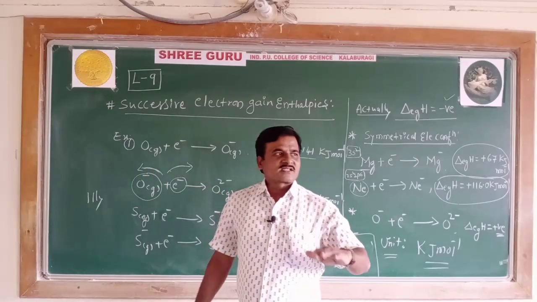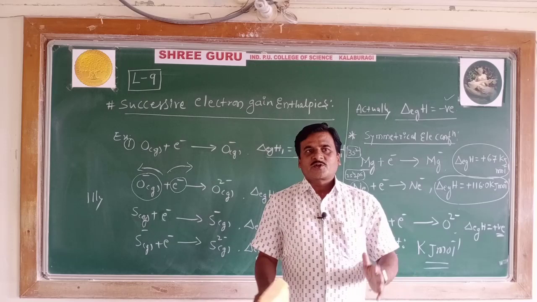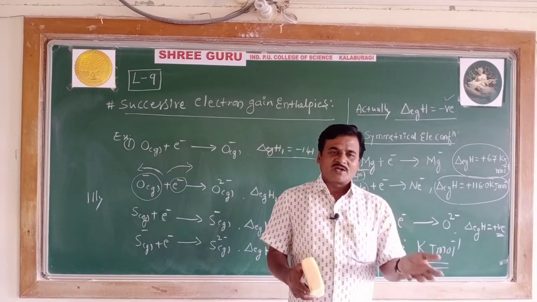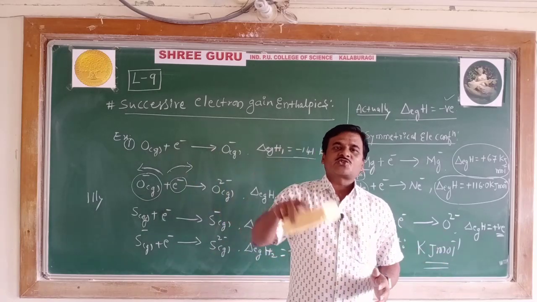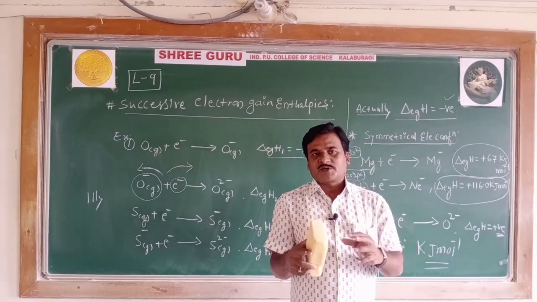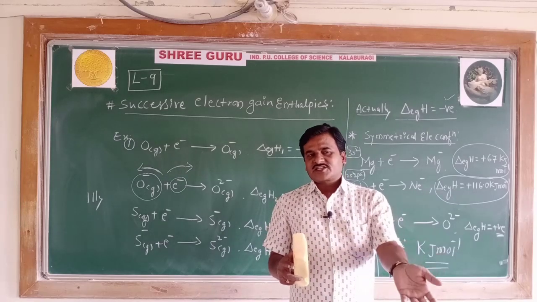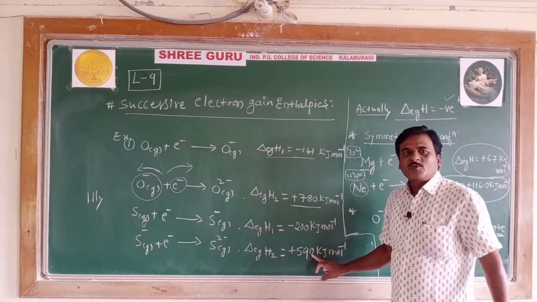Remember, the successive electron gain enthalpy turns into a positive value because, to overcome the repulsion between the anion, maybe monovalent or bivalent, and the added electron, external energy is to be supplied. Since external energy is supplied, the electron gain enthalpy is going to be positive.